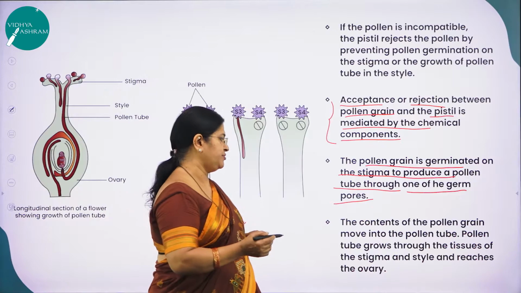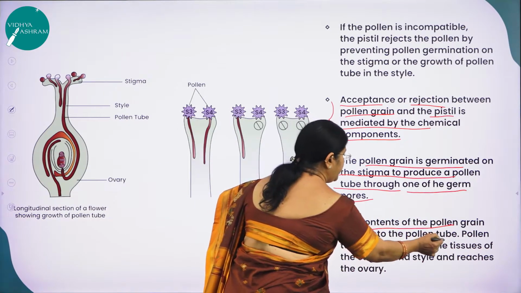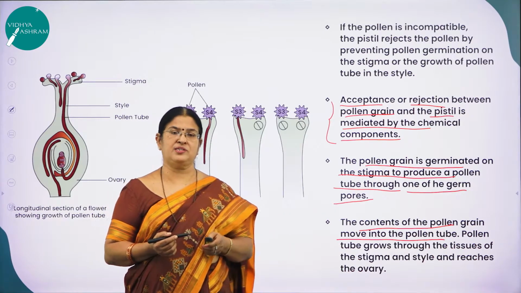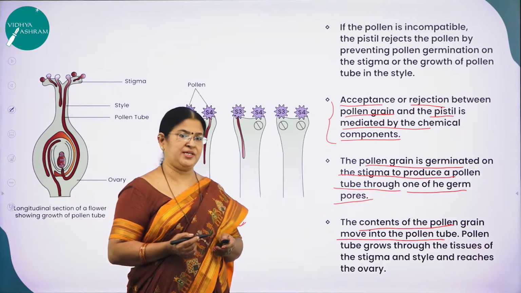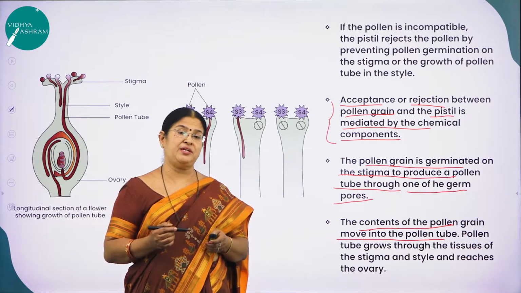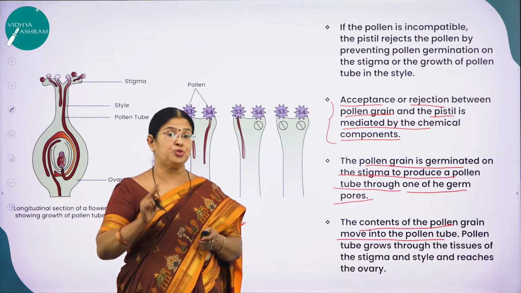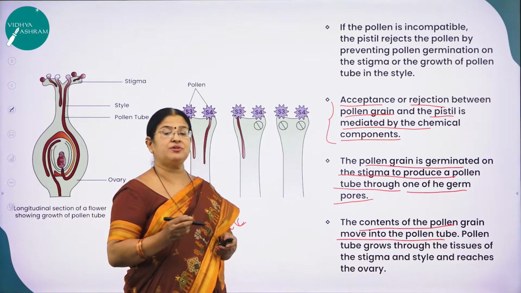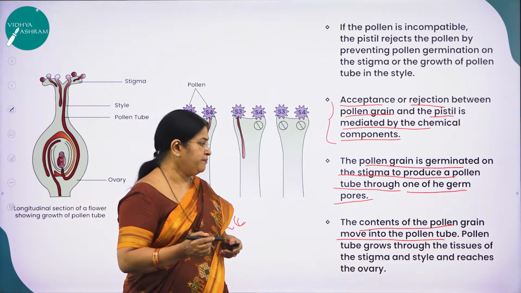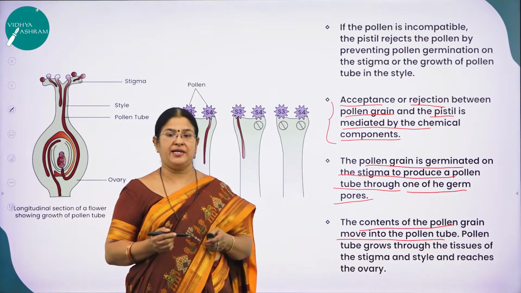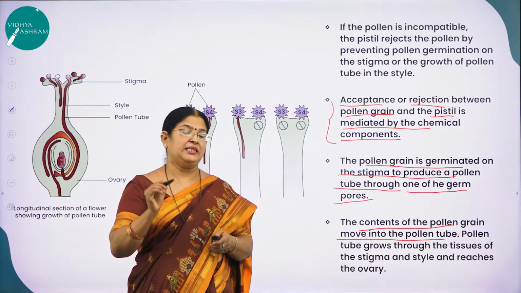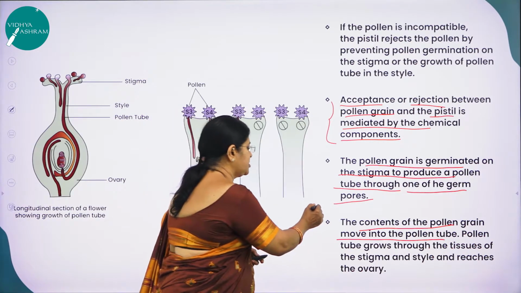The contents of the pollen grain then move into the pollen tube. Hope you remember in the last session we studied that the pollen grain consists of two cells: the vegetative cell and the generative cell. The vegetative cell is bigger in size and the generative cell is smaller. The generative cell will undergo mitotic division to produce two male gametes. So the contents of the pollen grain are the two male gametes, carried through the pollen tube, passing through the tissues of the stigma and style and reaching the ovary. Only if the pollen grain is compatible will the stigma allow all this to happen.